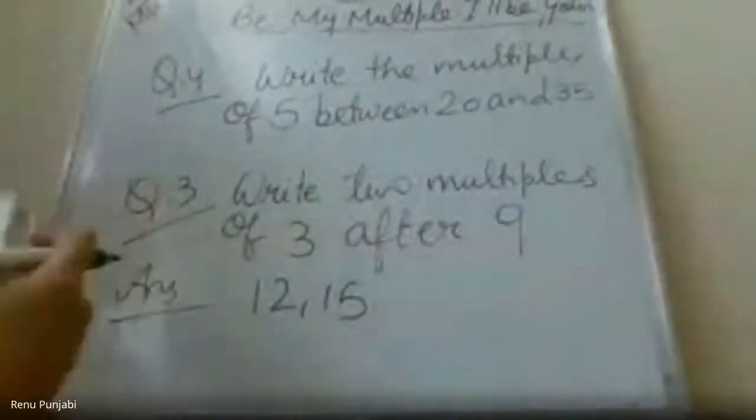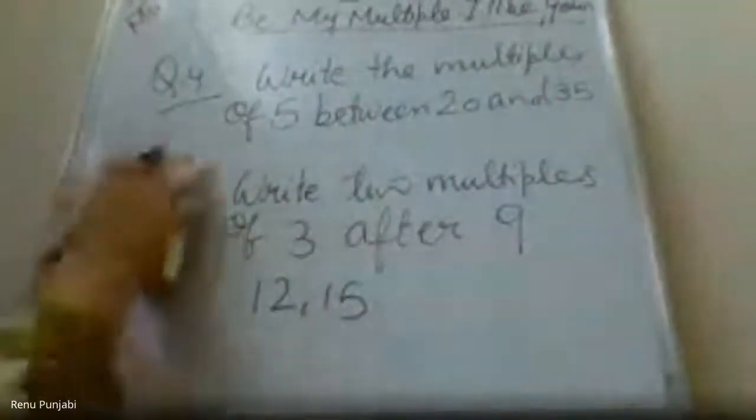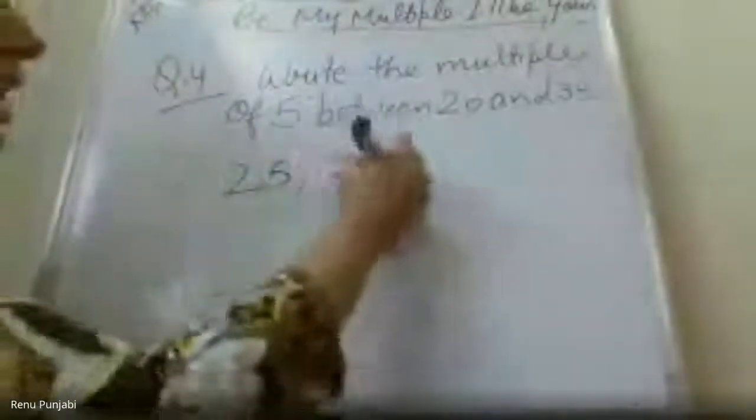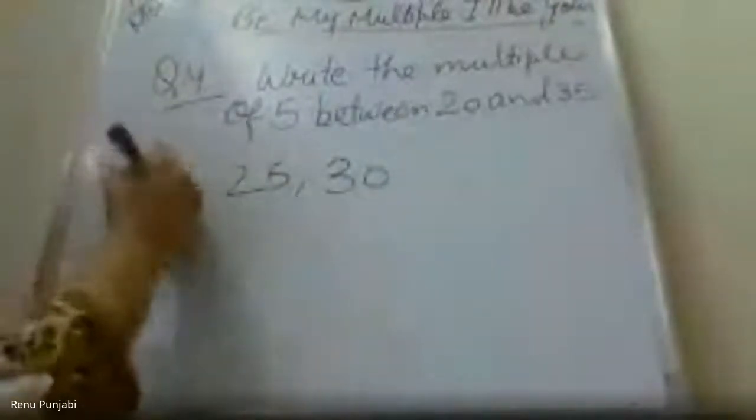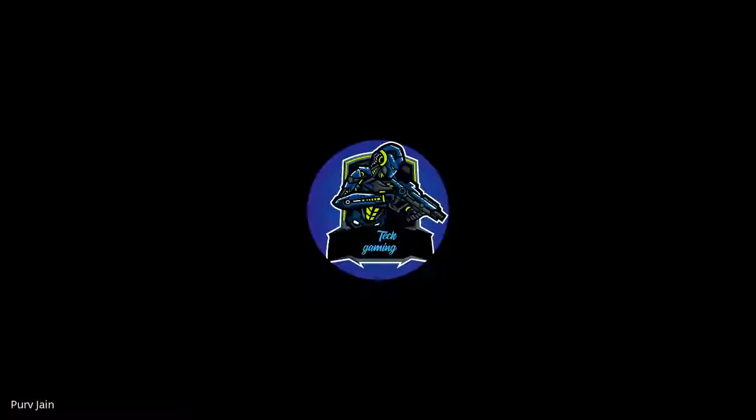Means now you will write the multiples of 5 which come between 20 and 35. So which are the multiples between 20 and 35? Yes, 25. So after 20 will come 25 and 30. We are writing between. Yes, Krishita, very good. So the answer is 25 and 30, the multiples of 5 after 20 and before 35.